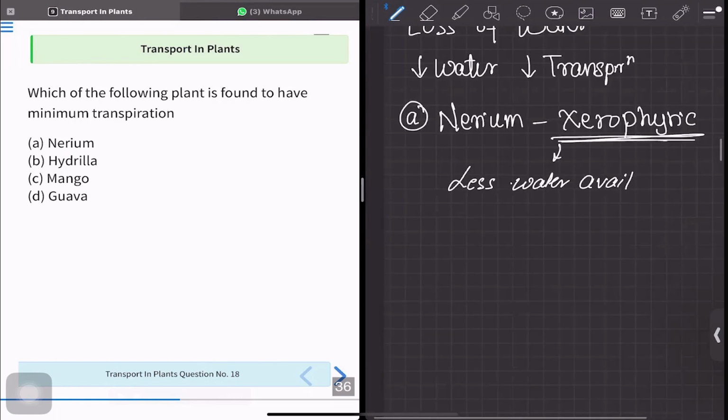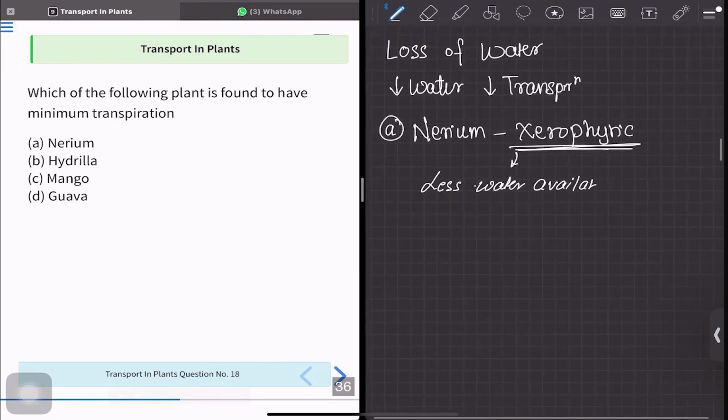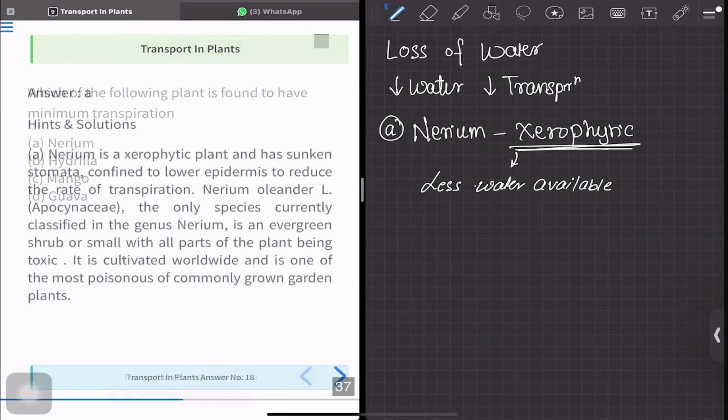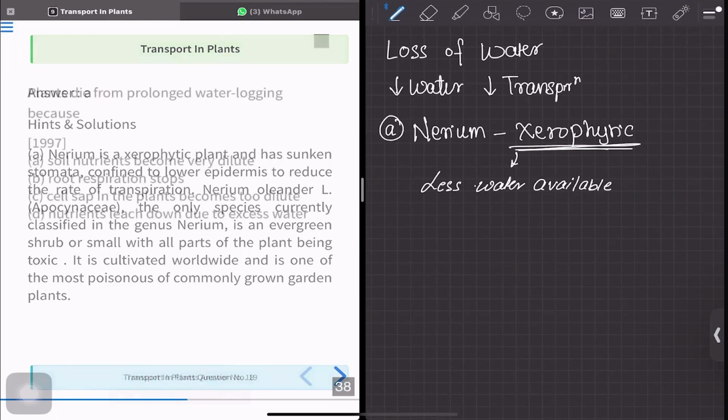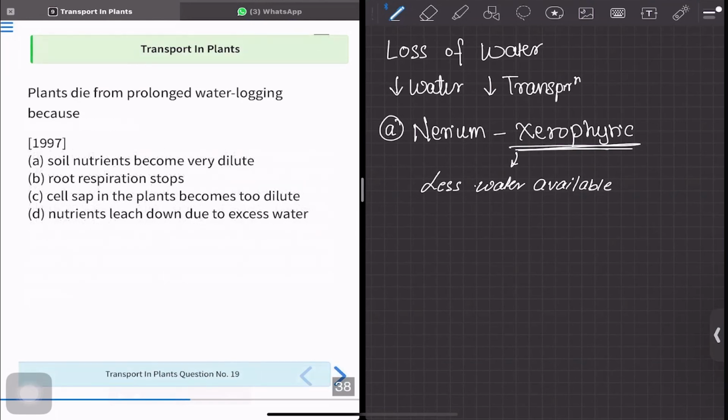Available. Correct? So if there is less water available, there is going to be less transpiration. Hence, option A is the correct answer. See, that's what is given. Nerium is a xerophytic plant, therefore has sunken stomata, and therefore there is going to be less transpiration. That's it. Now, question number 19 is saying plants die from prolonged water logging because of. All right.